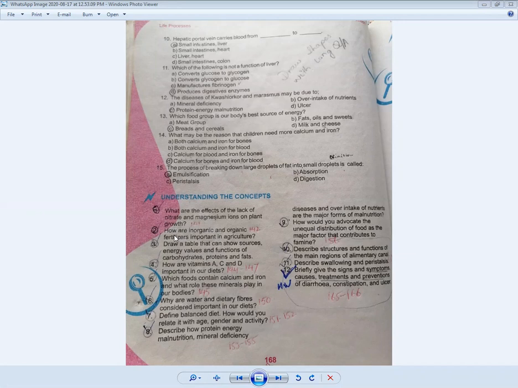Now come to the second long question. See the screen. The second question is written: how are inorganic and organic fertilizers important in agriculture? You can find its answer on page number 142 in your book. Here the topic fertilizer is given.